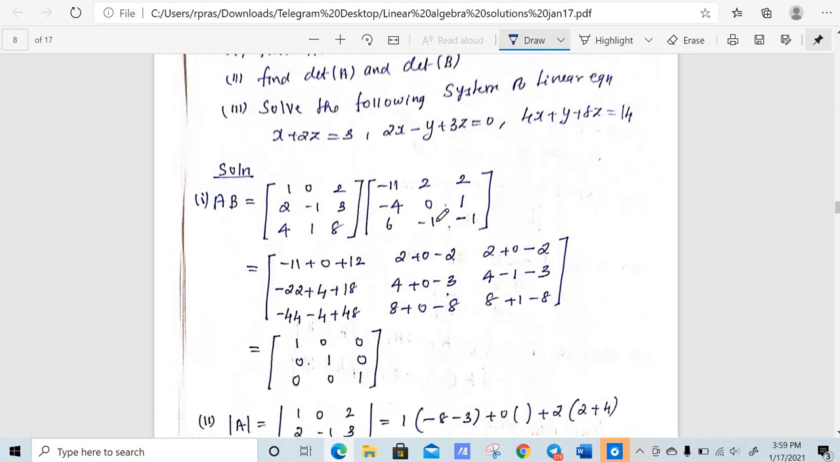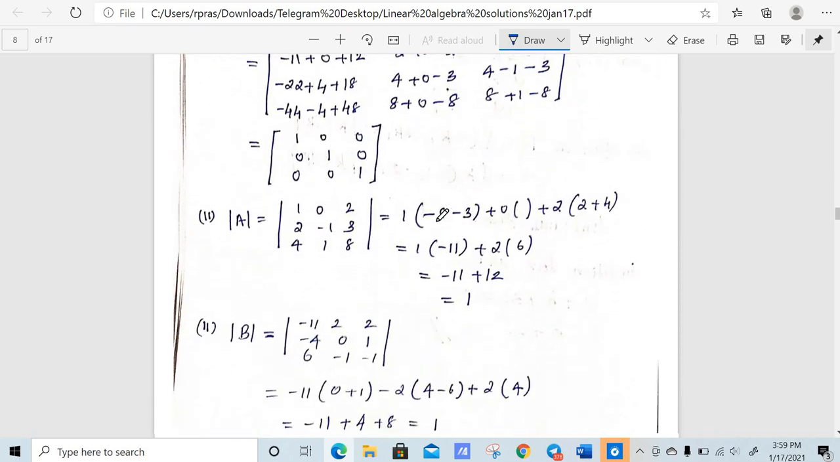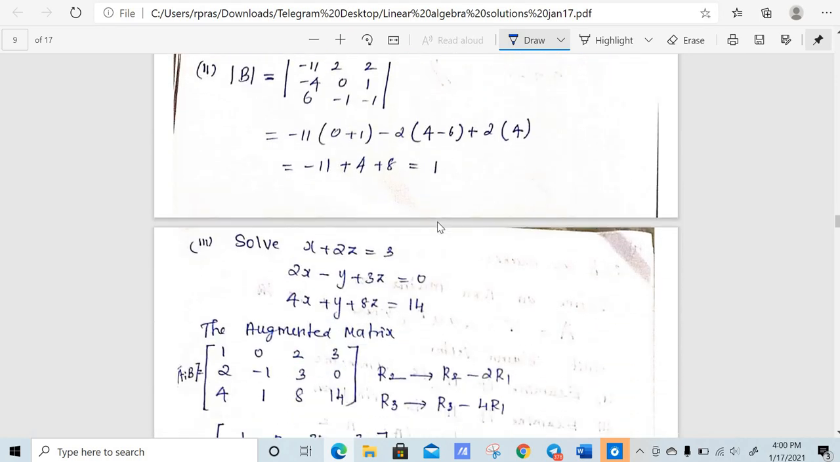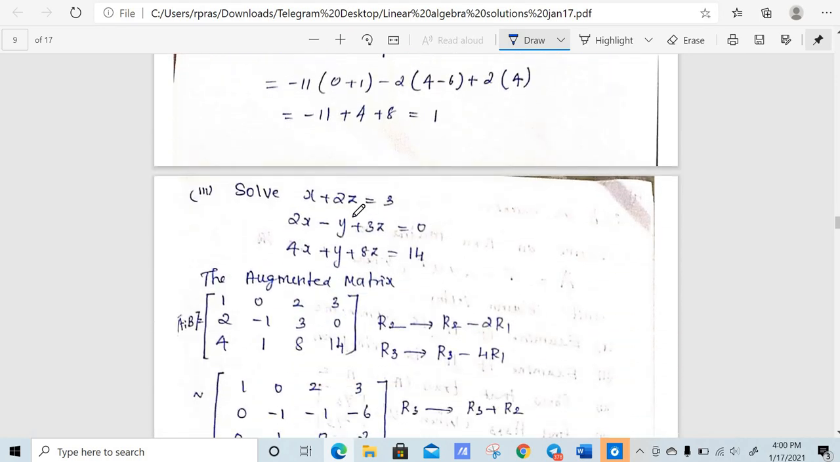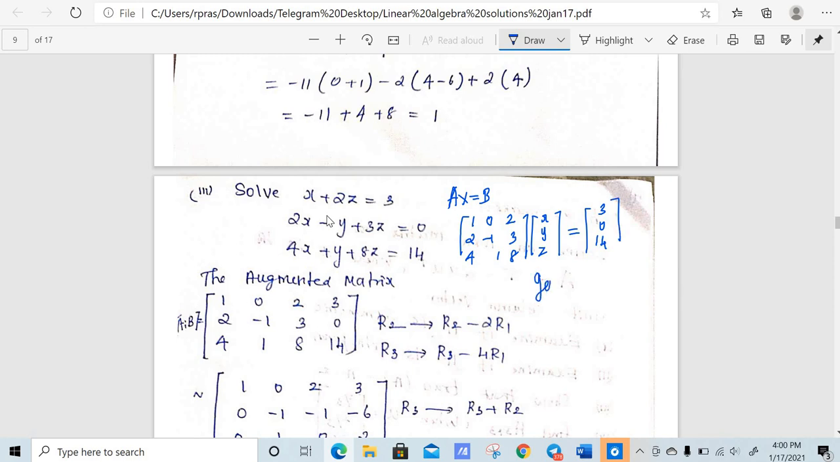Now we will solve this equation, right? I'll attach this PDF in the description. Determinant of A is 1, determinant of B is 1, and we need to solve the system of equations. You can see this is a non-homogeneous system. Why? Because the output vector is a non-zero vector. So we will write this in the form Ax is equal to B, and what is A? It is 1, 0, 2, 2, minus 1, 3, 4, 1, 8, times the unknowns x, y, z, and our B is 3, 0, 14. I am going to solve this using the Gaussian elimination method. I always prefer this method.